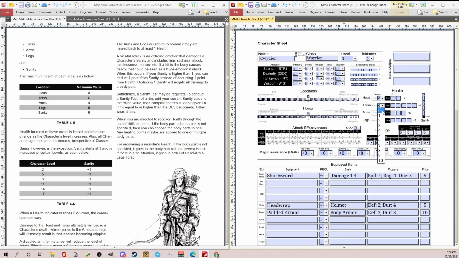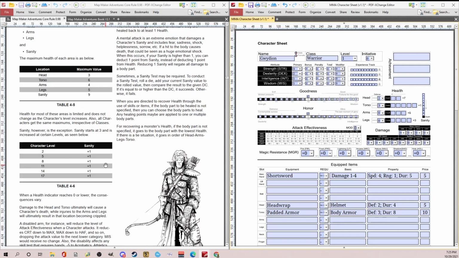So I believe I move this to 3 on my torso, and the head wrap, the defense is 2. So I can move this to 2. And so you can always increase your armor, minimizing your chance of getting hit, but your health always stays the same. The idea being, hey, you can get stronger and your armor might protect you, but once you're hit, you're kind of hit. You have the same amount of potential damage no matter what level you're at, which I think is an interesting mechanic.